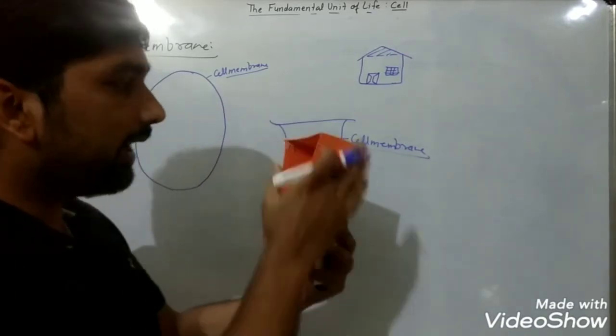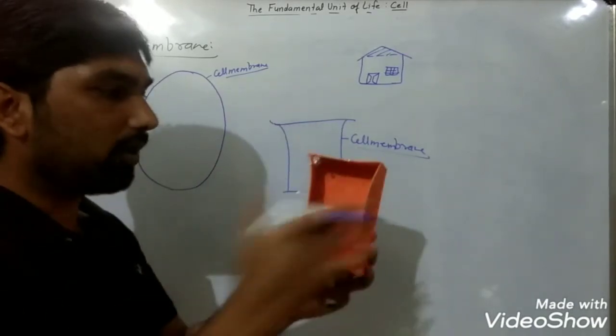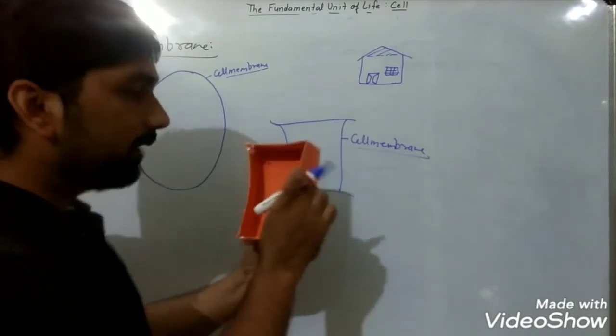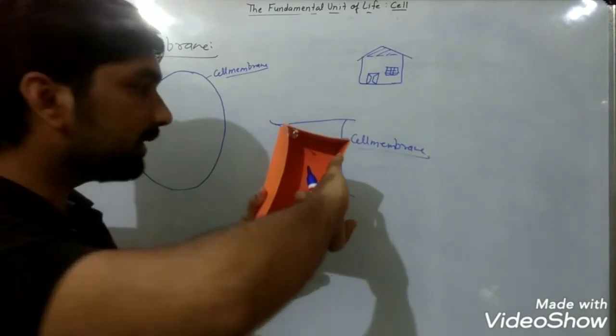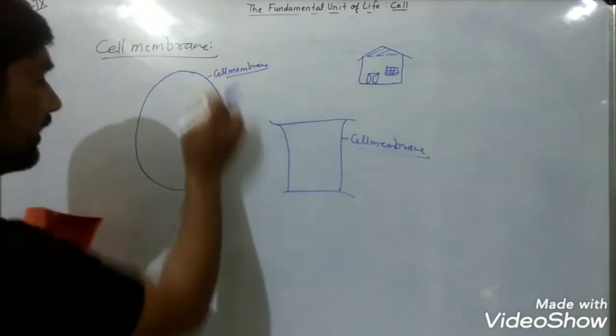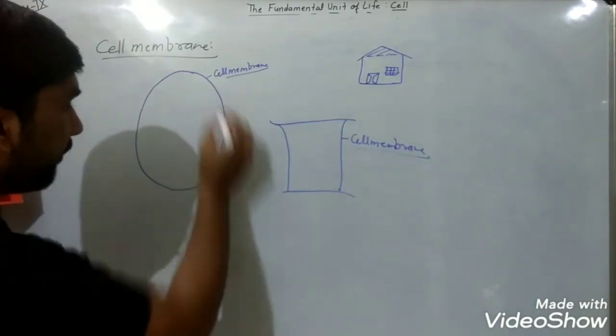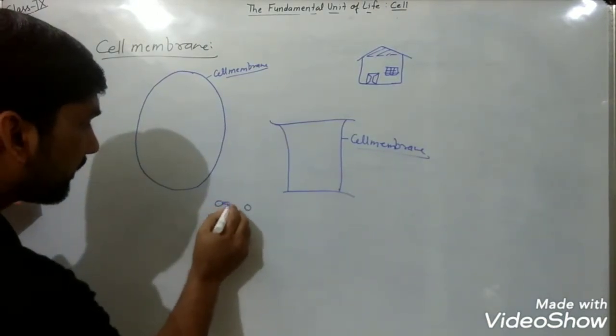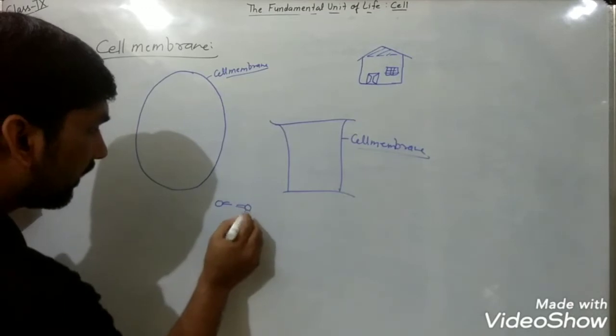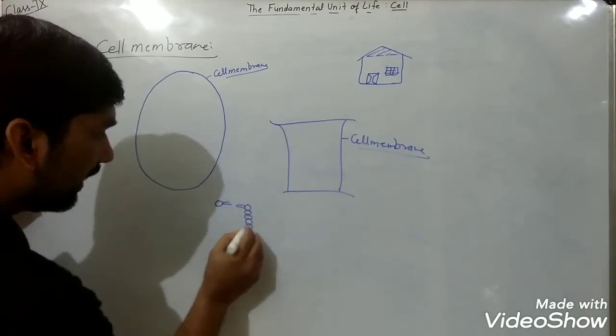When we consider any of the surfaces, this will be the external surface and this will be the internal surface. In the same way, when we consider this cell, you will see some layer like this, an arranged lipid layer.